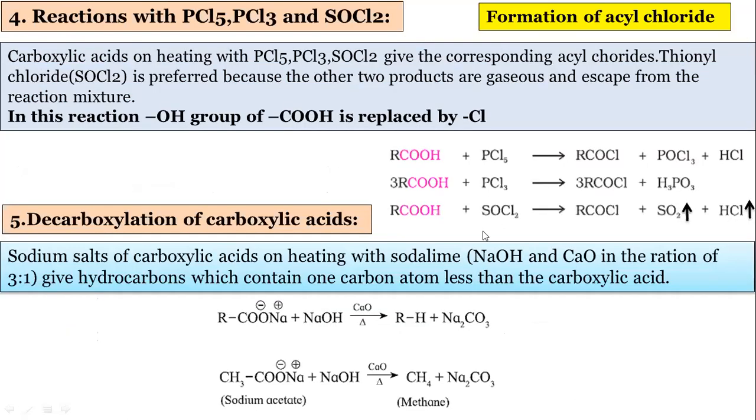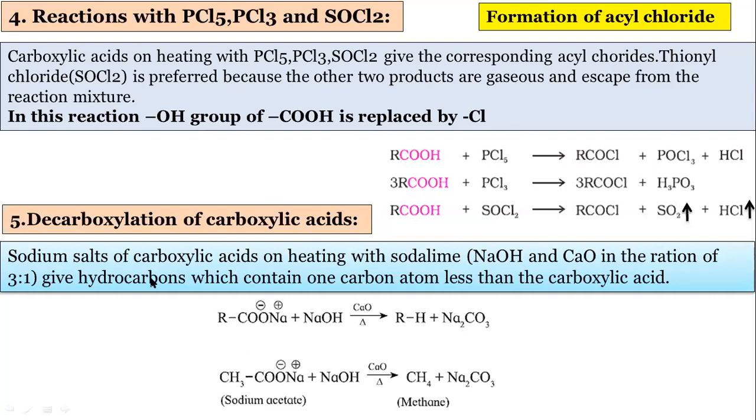So I am coming to the next reaction with PCl5, PCl3 and SOCl2. I want to clarify all these reactions of phosphorus pentachloride, then phosphorus trichloride, then thionyl chloride. These are explained in detail in chapter number 10, halogen derivatives, also in detail in chapter number 12, that is alcohols. The mechanism is the same. These all are nucleophilic substitution reactions in which OH is removed and chlorine is substituted in all these reactions.